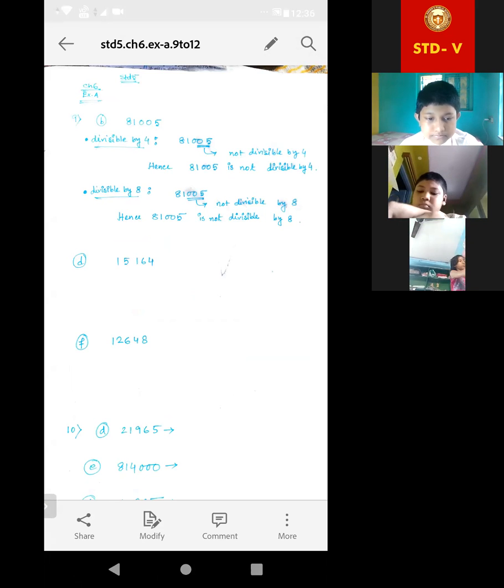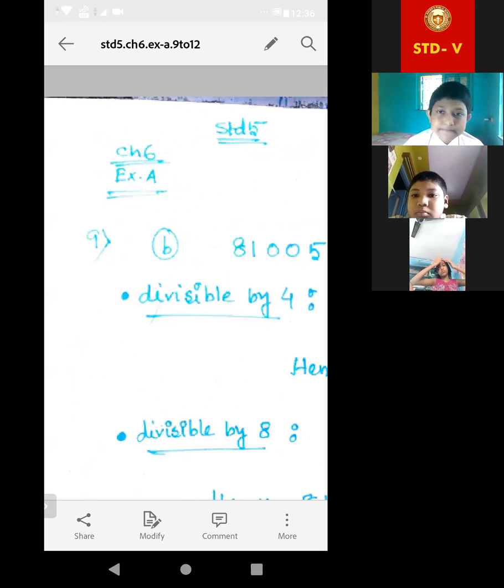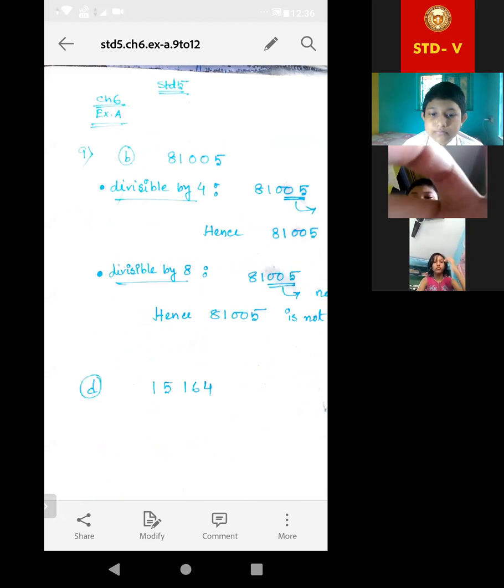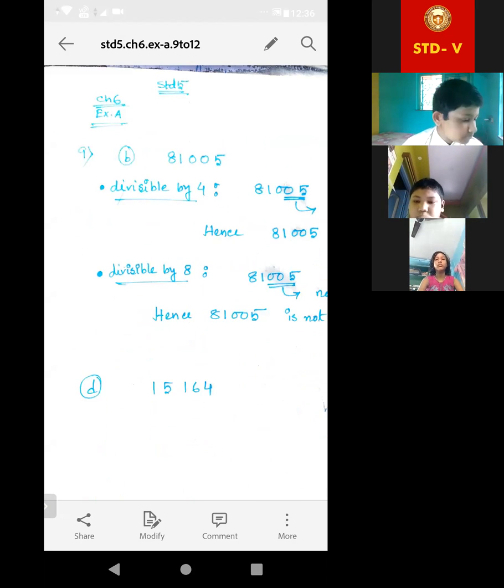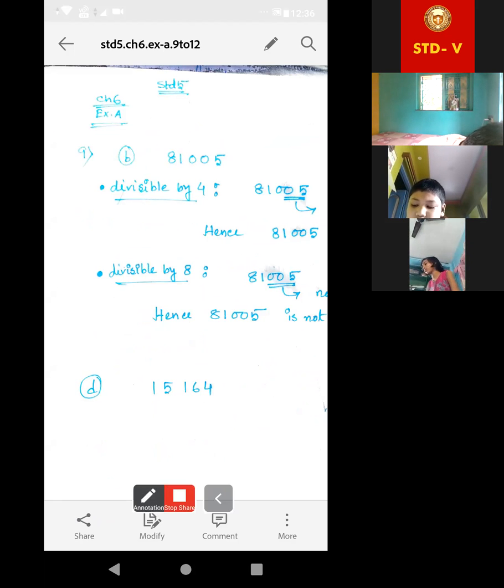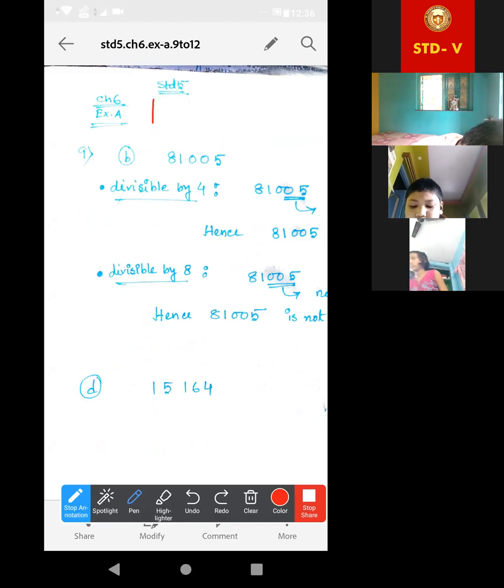Acha, now look at this. Question number 9. Let me zoom in. All of you open the book. It will be far better for you because you can read the question from your book. Just listen. Test the divisibility of the following numbers by 4 and 8. Question number 9, by 4 and 8.